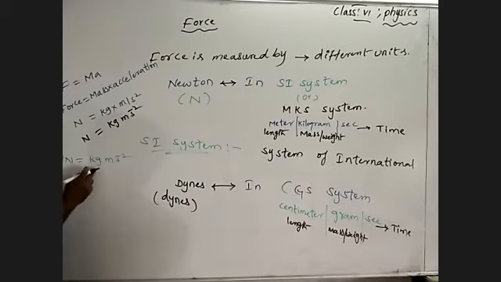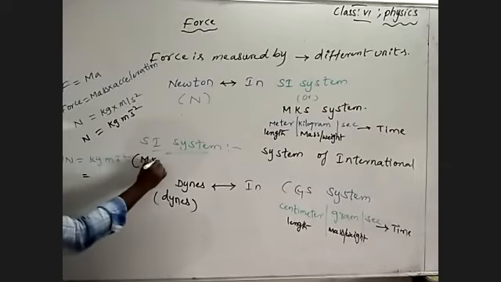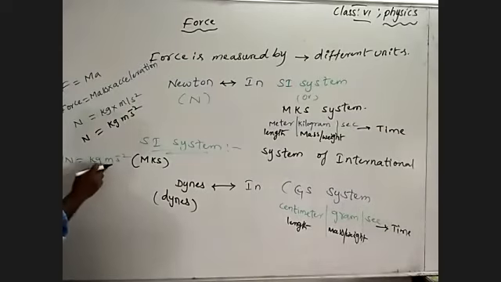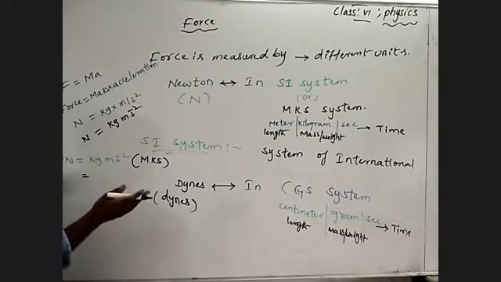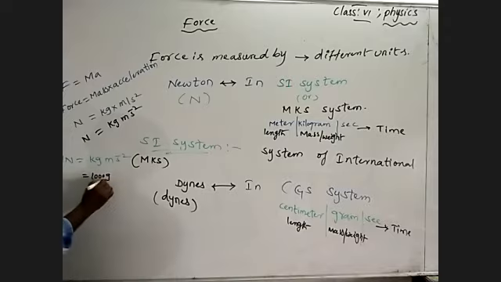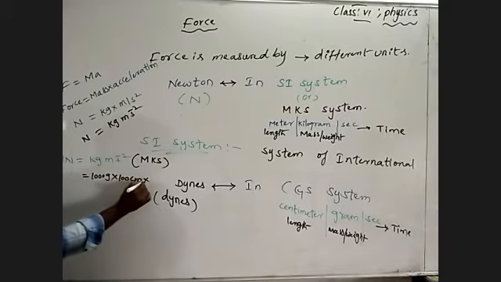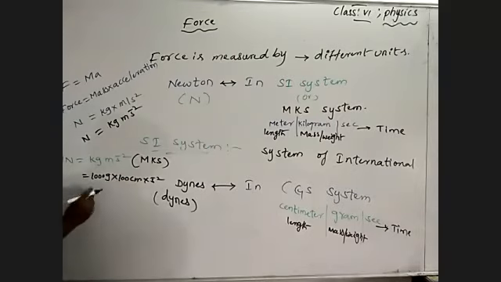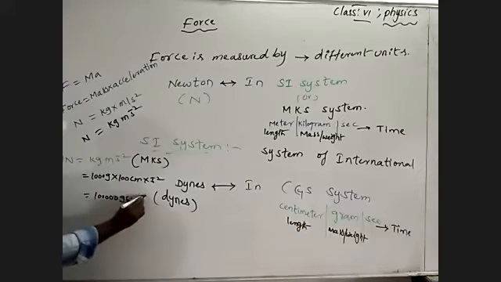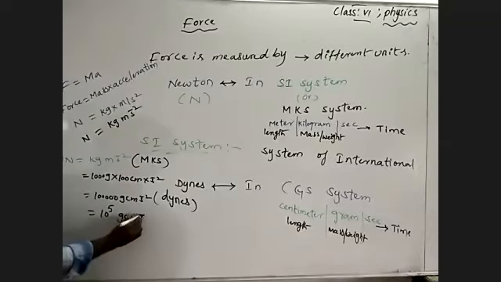So we have to write from MKS to CGS. This is in MKS: Newton is equal to kilogram meter second power minus 2. In CGS, mass is measured in grams. 1 kilogram is equal to 1000 grams. Meter, how many centimeters per meter? 100 centimeter into second power minus 2. So 1 lakh gram centimeter second power minus 2. This you can write as 10 to the power of 5 gram centimeter second power minus 2.